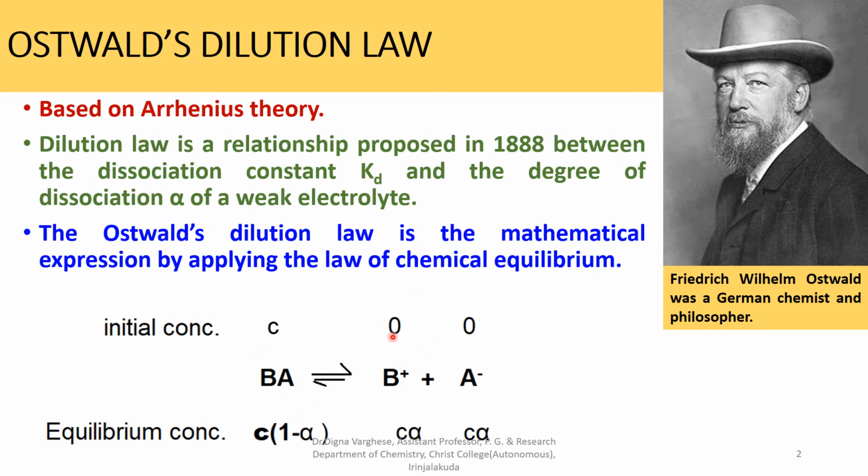After some time equilibrium occurs. So the equilibrium concentration of the electrolyte is C into 1 minus alpha, for the positive ion C alpha, and for the negative ion also C alpha.